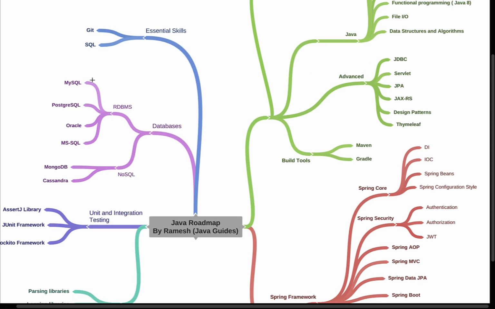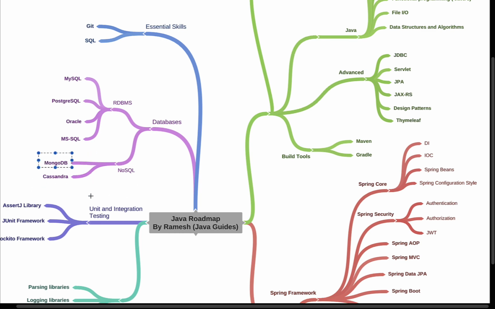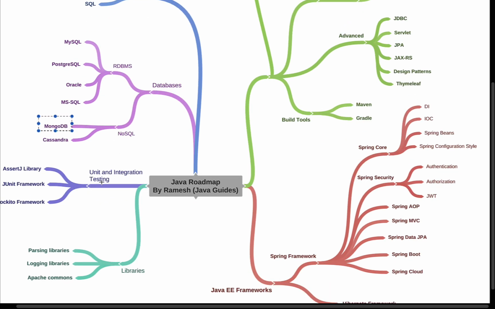Next, as a Java programmer, you should also know about databases. Well, here I have listed a few of the important RDBMS and NoSQL databases. You should know about these commonly used RDBMS like MySQL, PostgreSQL, Oracle, and MS SQL. So these are the frequently used RDBMS databases. As a Java programmer, you should be familiar with these databases. Okay, and here I have mentioned NoSQL databases like MongoDB and Cassandra.